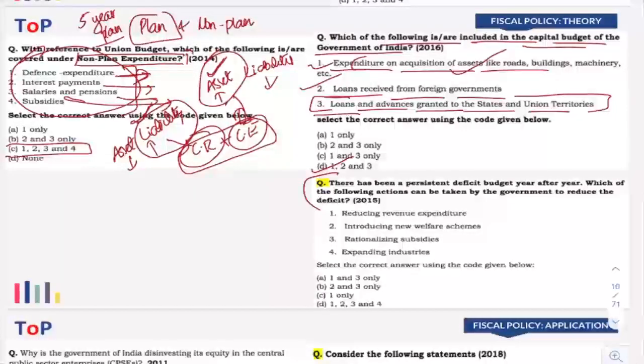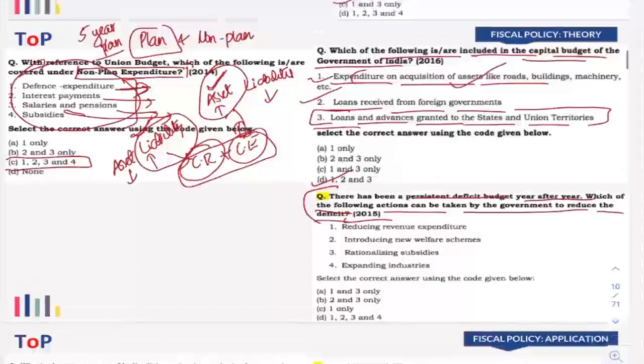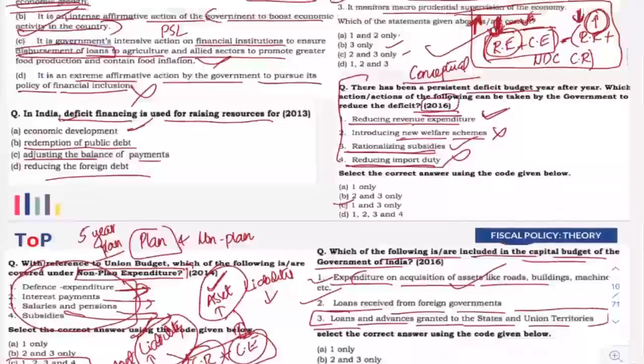Then next is, there has been persistent deficit budget year after year. Which of the following actions can be taken by the government to reduce the deficit? It is asked in 2015, and we have discussed another question in 2016 of the same nature. Just imagine UPSC is repeating certain type of concepts, that too in consecutive years.